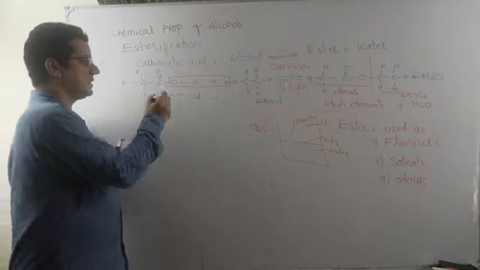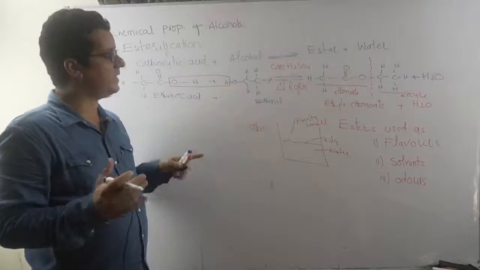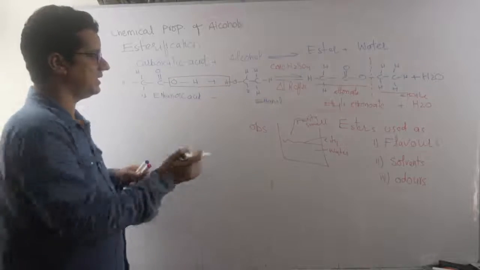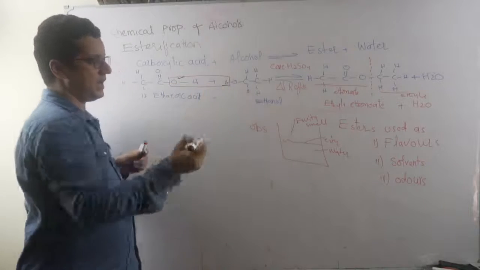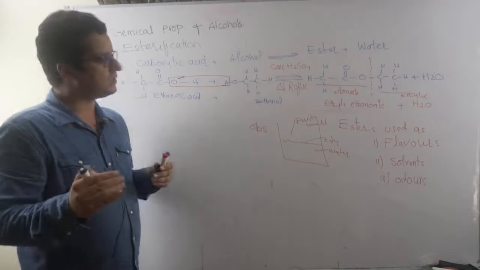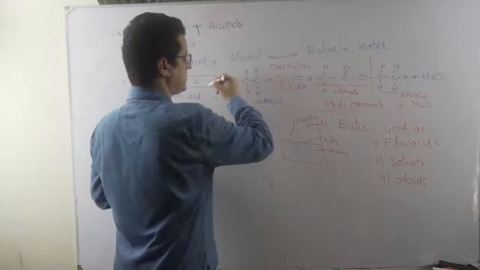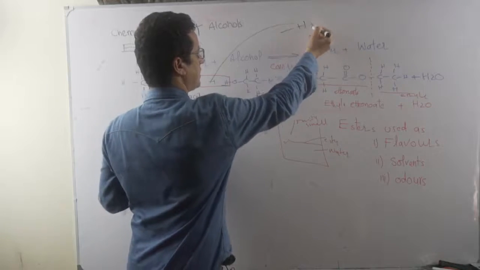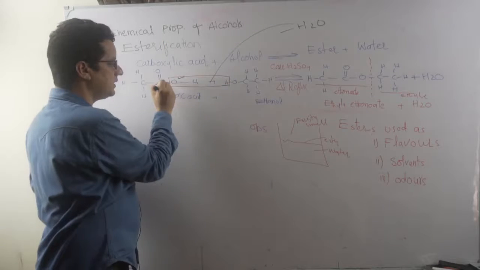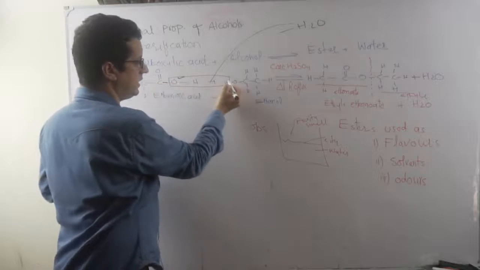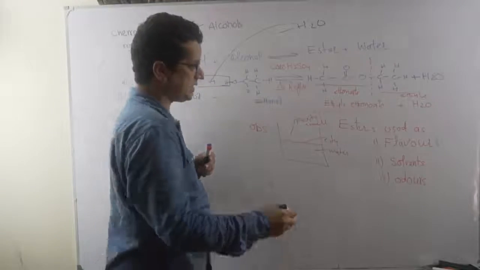You can notice OH from the acid part and H from the alcohol. The functional groups are facing each other, and OH from here, H from there, they are off, and the rest of the molecules join. So we call this reaction what? Condensation. You can notice that water is the waste product, it has gone off. H2O goes off, OH from here, H from there. So this particular bond has gone to link here.